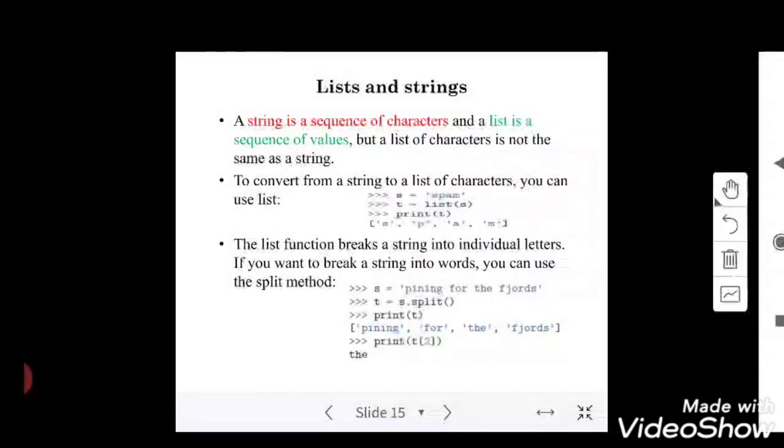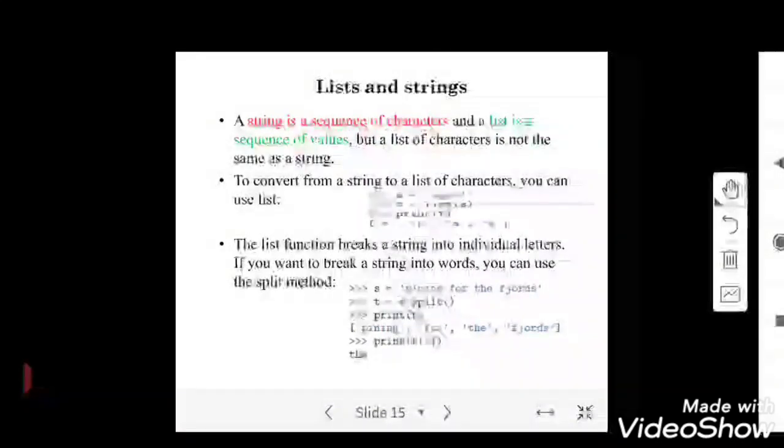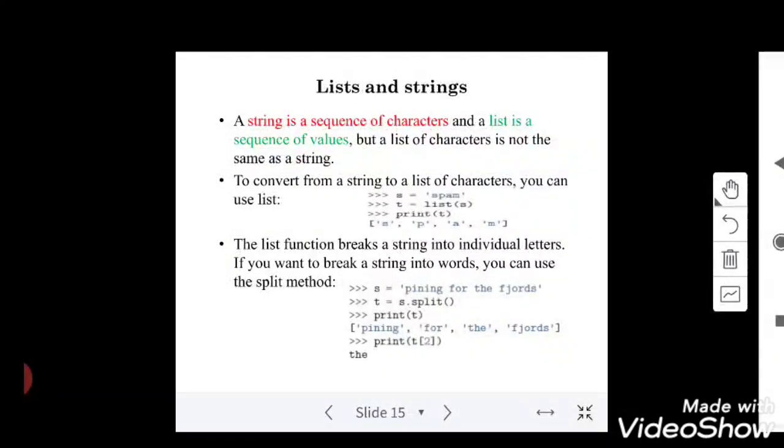And here you can see an example. If I apply the split function over this, s dot split, and print t, I can see the words in single quotes: one, four, the, and so on. It is the default. If you want to do it in double quotes, I will write s dot split, double quotes, comma, double quotes close. So that now I will be getting all the words in the result in double quotes, right?